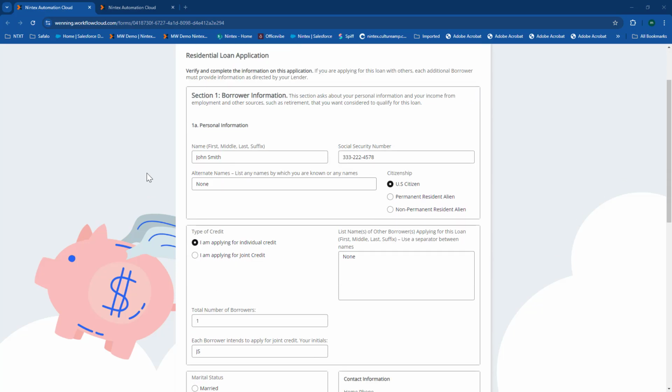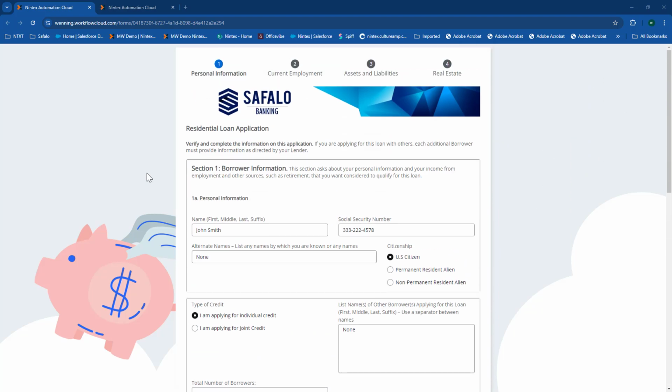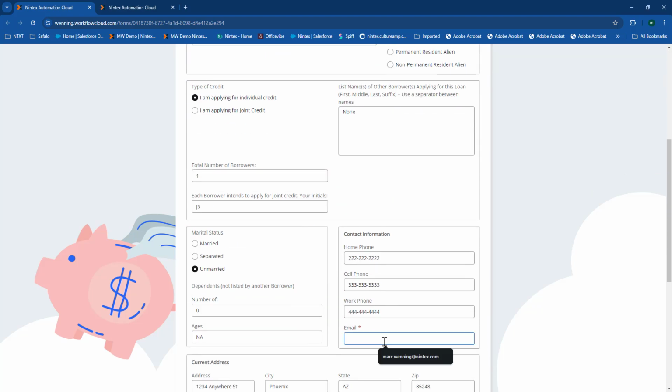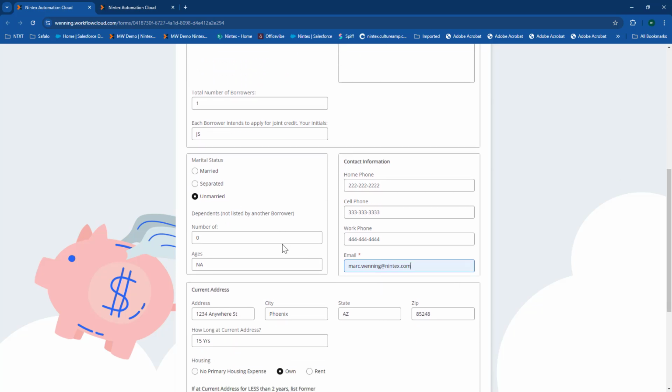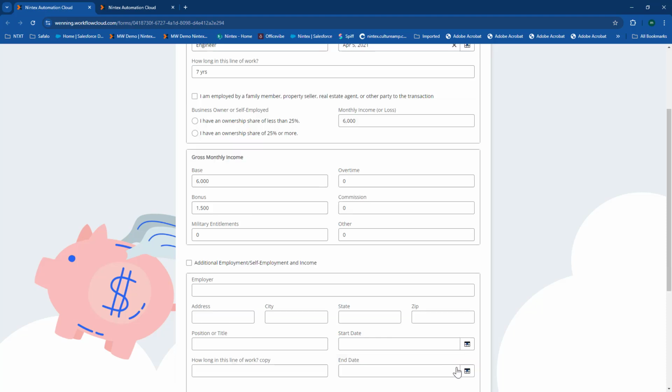Now this is a generic loan origination form. These can be fully customized for your banking organization to look like your loan forms currently look. You'll see I've already started to fill in some of this information. I need to put in my email address here, and you'll see we've started to fill in some of this information already. So we're going to go to the next page.